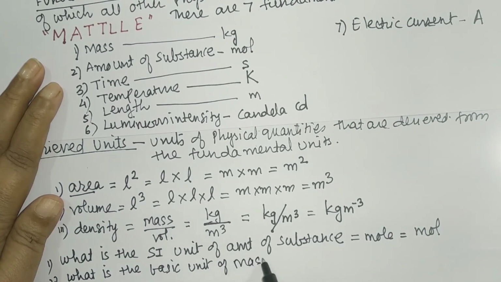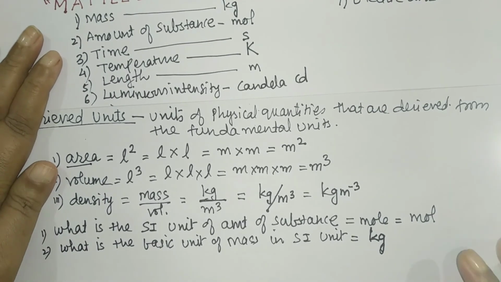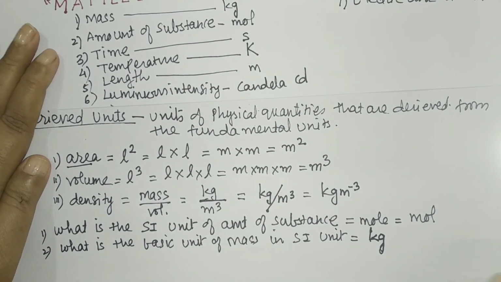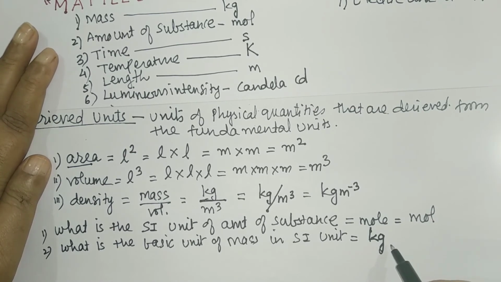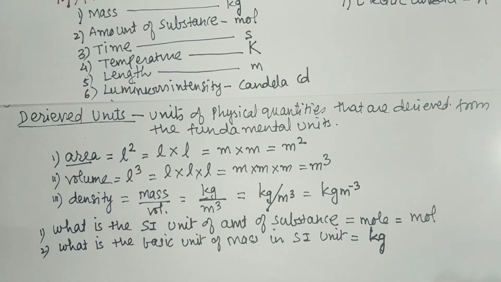Next question can be, what is the basic unit of mass in SI unit? Then what is the unit for this student? It will be kg. How you write kg? The first alphabet should be small and the second should be small. And always remember, the units are always written in their singular form. We never write the units in their plural form. We never write kgs. We never use a full stop after the unit. So this is the way we denote or we express the units.